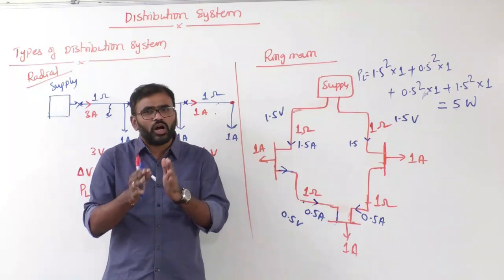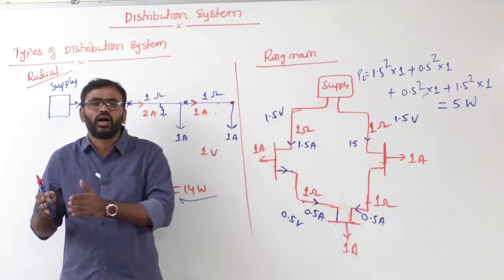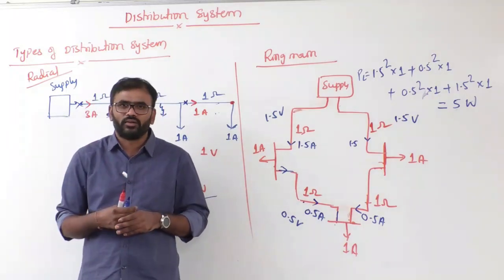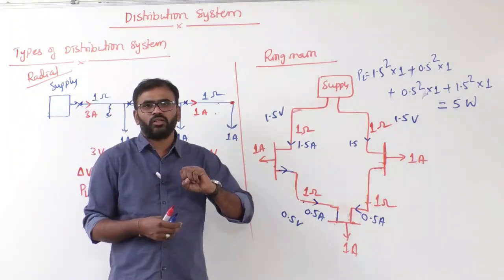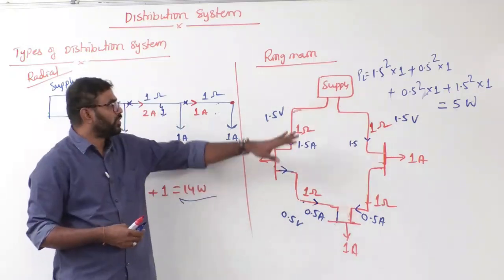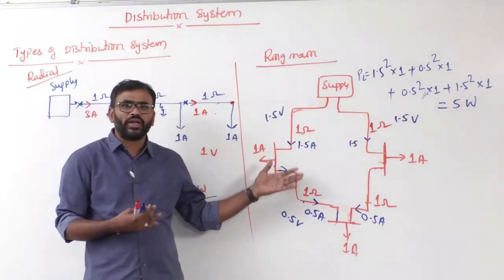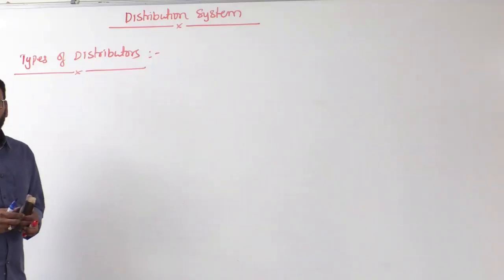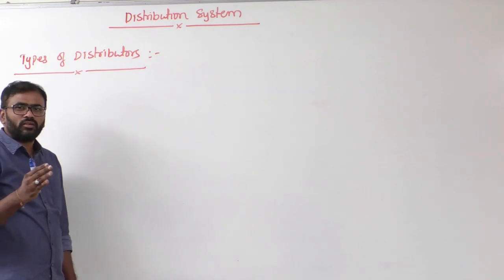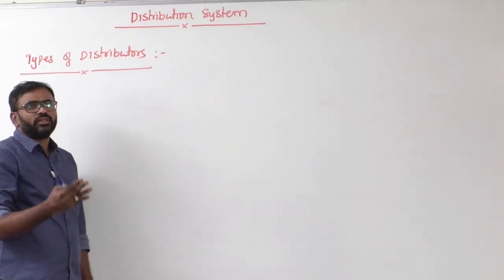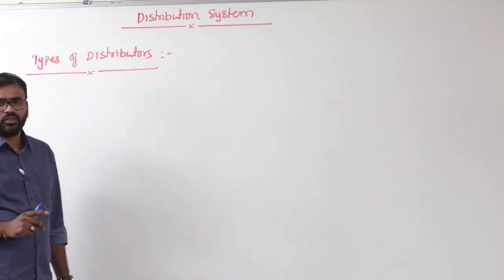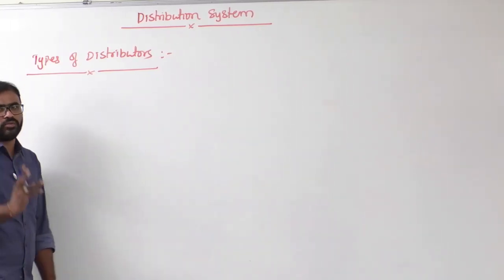That's why, if you see our Indian consumer distribution system, it is basically radial. But in the industries, they will form a local distribution system where people may use the ring main distribution system. The next thing is types of distributors. Sir, if there is a question from the distribution system, generally we get a numerical question from types of distributors.